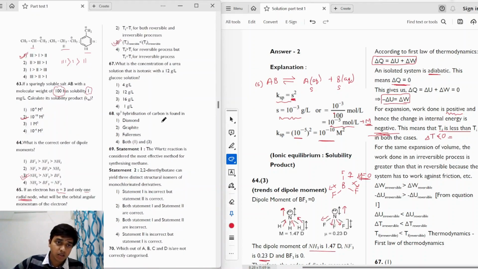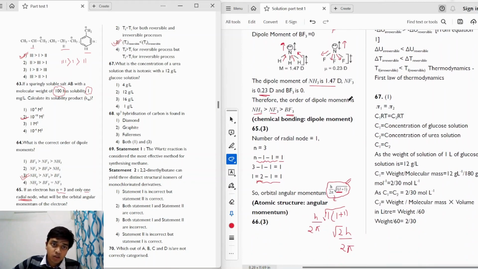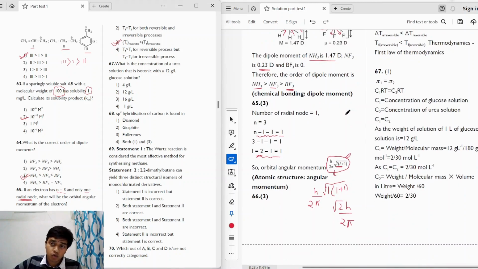Moving on to the next question. The question says, what is the concentration of a urea solution that is isotonic with a 12 gram per liter glucose solution? Okay, so we are given isotonic solutions. For isotonic solutions, the osmotic pressures are equal. So we have pi 1 is equal to pi 2, and the formula is C1RT. For osmotic pressure, the formula is C into RT, where C is the concentration. So we can write down C1RT is equal to C2RT, where we take glucose solution as solution number 1 and urea solution as solution number 2. So from there we get that the concentrations of the two solutions are same.